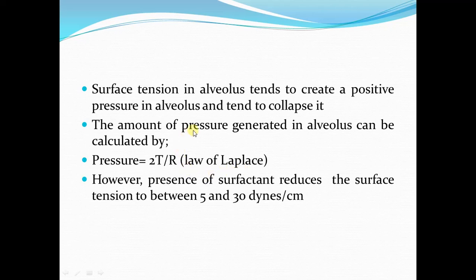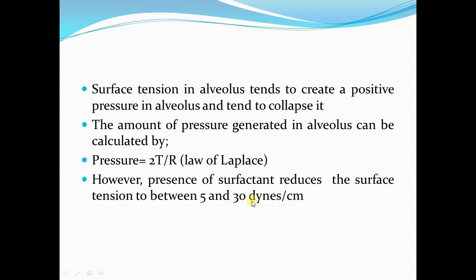Now this surface tension in the lung alveoli is reduced because of the presence of surfactant. It's a substance which is secreted by type 2 alveolar epithelial cells, and it is the force which prevents the collapse of the alveoli by reducing the surface tension. So surfactant reduces the surface tension to between 5 and 30 dynes per centimeter.